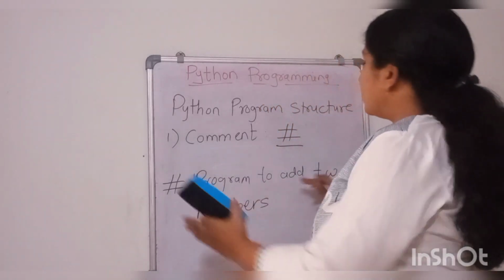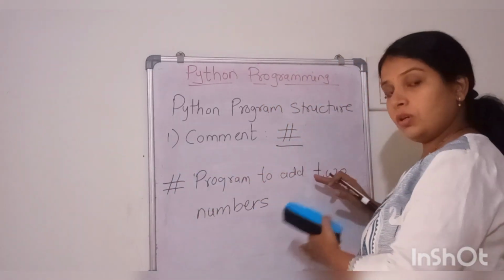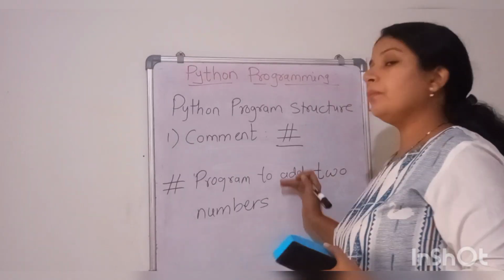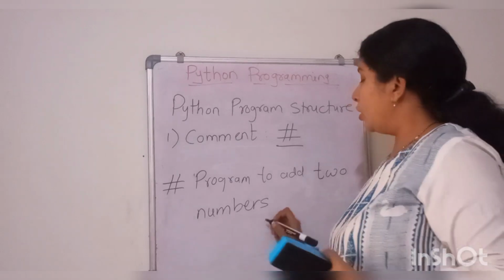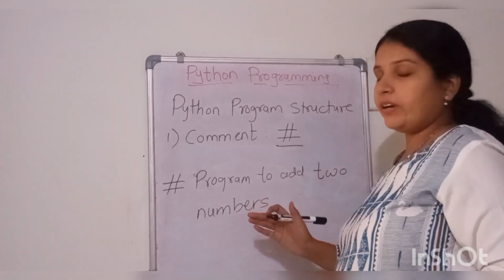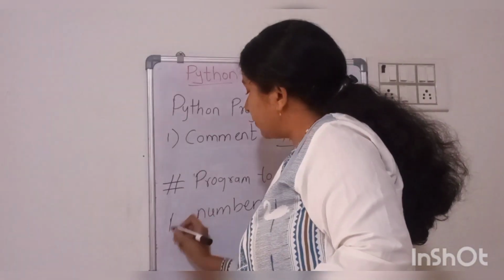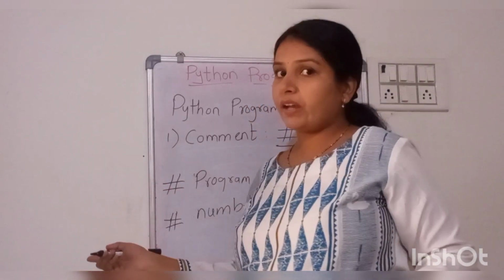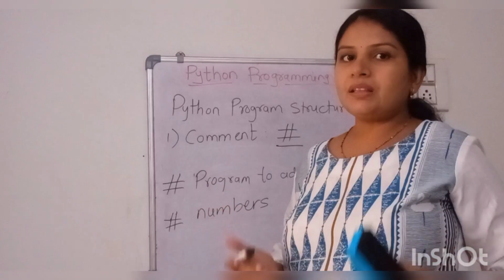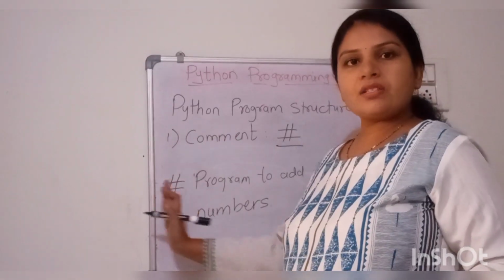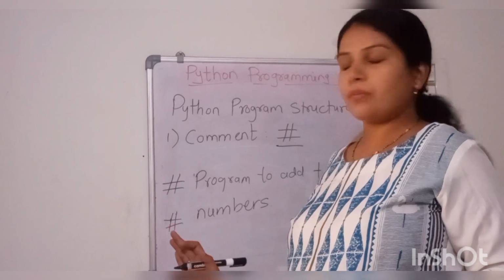Okay, so this part, program to add 2 numbers: this statement comes in the first line and the numbers go to the second line. So for example, if it doesn't fit, then I can start this second line with the hashtag. This is one option, one way to write multiple lines as comments, starting both lines with the hashtag, the hash symbol.